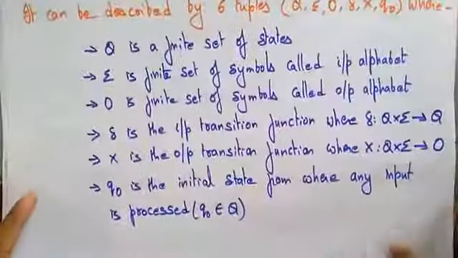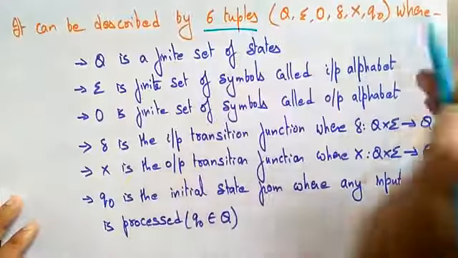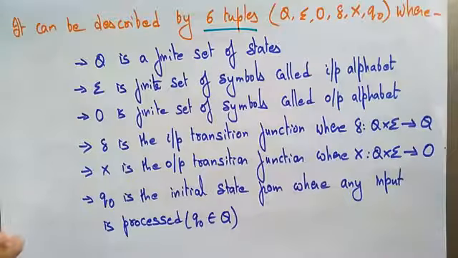The definition of this Mealy machine is that it can be described as 6 tuples, whereas deterministic and non-deterministic finite automata are described by 5 tuples. Here we describe 6 tuples because we are going to generate an output. The Mealy and Moore machines generate output, whereas the deterministic and non-deterministic finite automata do not.